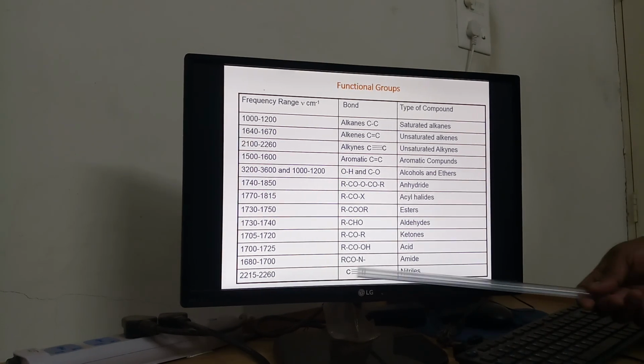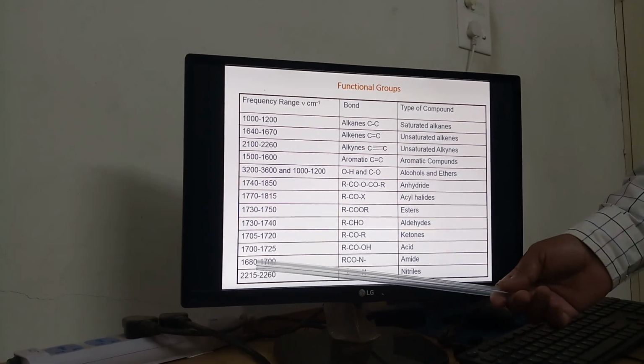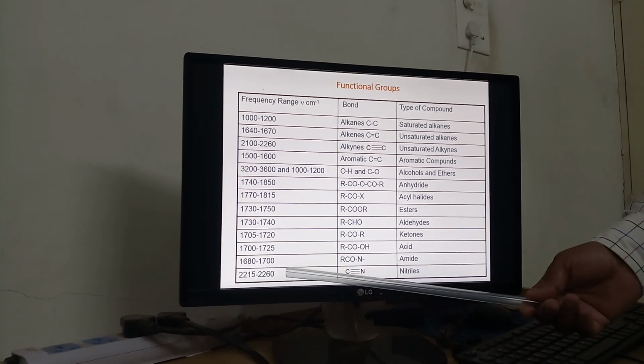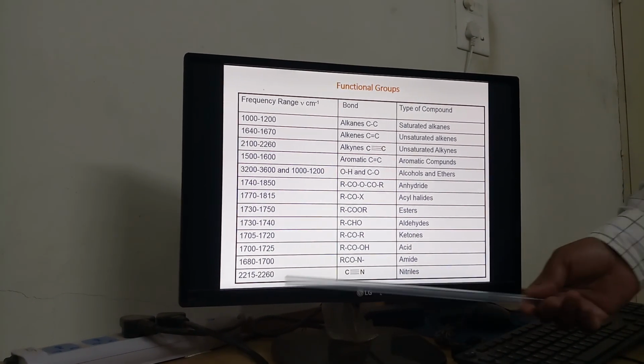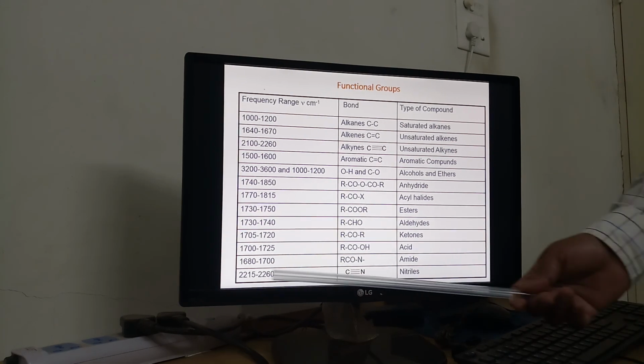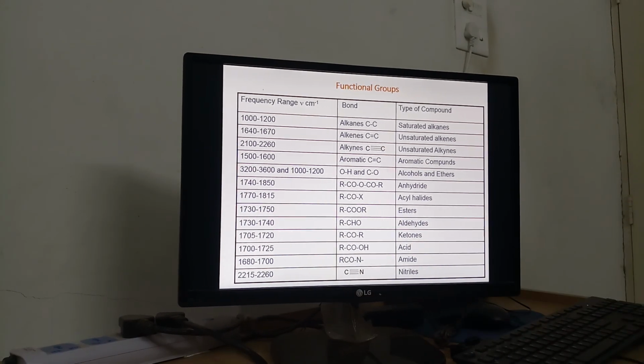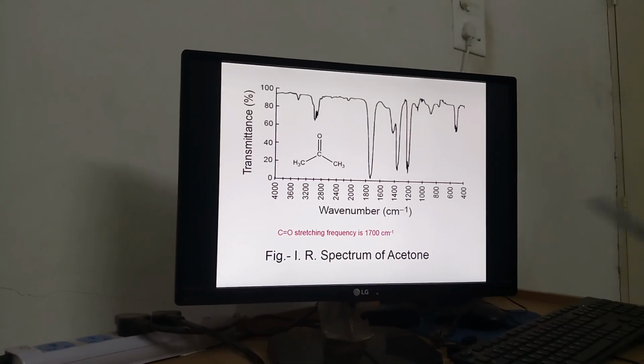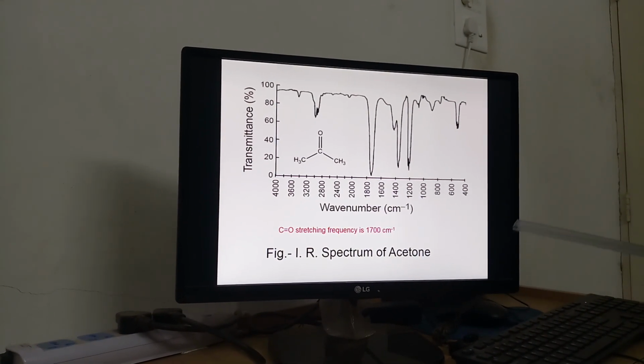Then in case of amides, this decreases due to nitrogen donating electrons by resonance effect, 1680 to 1700. And in case of the C triple bond N, around 2215 to 2216 per centimeter, which is observed in nitriles. Now we are identifying some graphs.